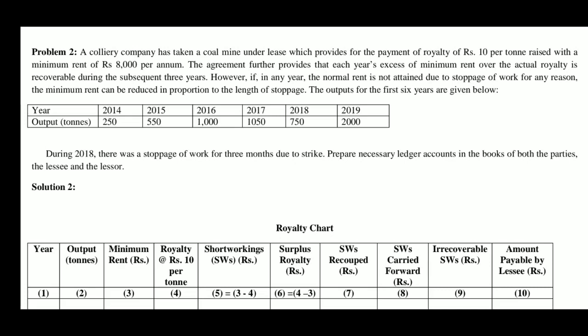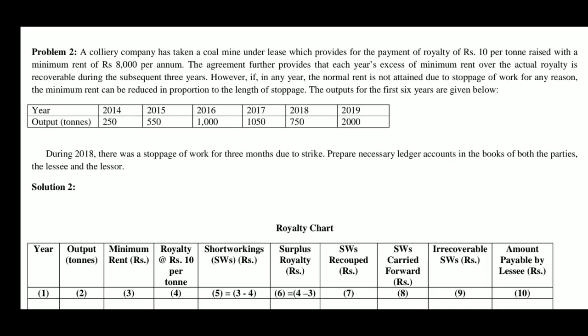Say during 2018 there was a stoppage of work for 3 months due to strike. It means that in the year 2018 the work took place only for 9 months. Therefore, during 2018, we have to consider the minimum rent not for 12 months, but only for 9 months. Proportionately, minimum rent will have to be considered.